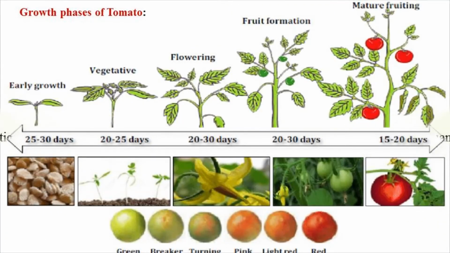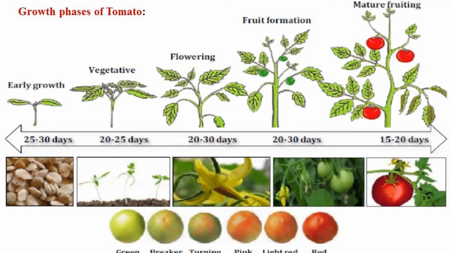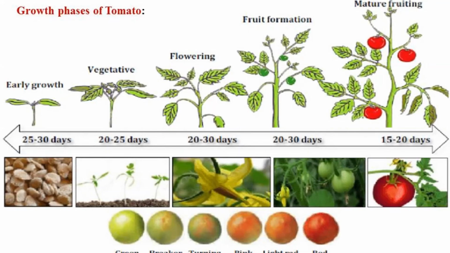Then we have discussed growth phases of tomato. There are 5 growth phases of tomato. These are first the seedling phase, second the vegetative phase, third the early fruiting phase, fourth the matured fruiting phase, and last one the post growing point, that means removal phase.